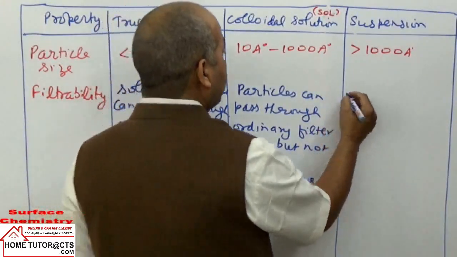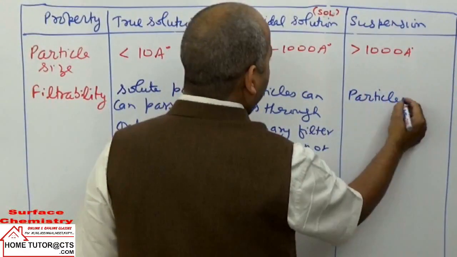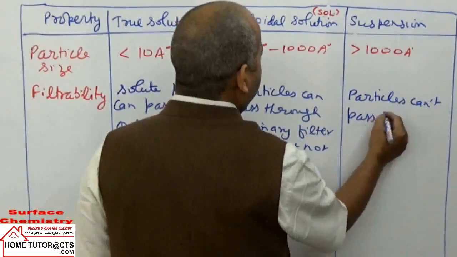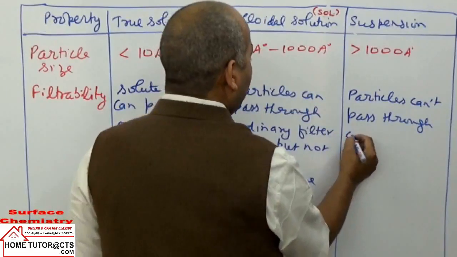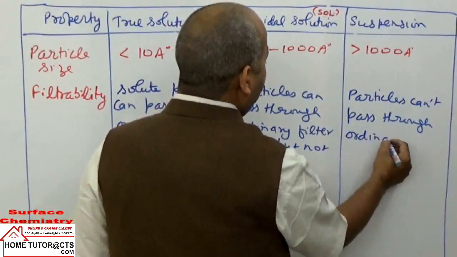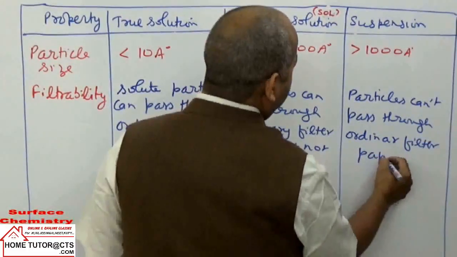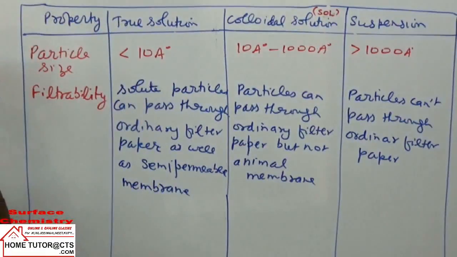In this case, particles cannot pass. Particles are bigger in size, so they can't pass through ordinary filter paper. That's the property of filtrability.